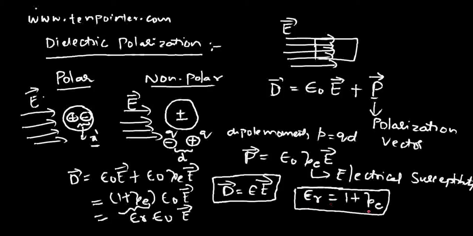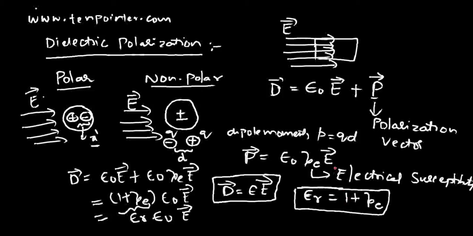Similarly, we will see one more relationship in magnetostatics, that is a relation between mu r and chi m, that is relative permeability to the magnetic susceptibility of the medium. That will be mu r is equal to 1 plus chi m. Very important.